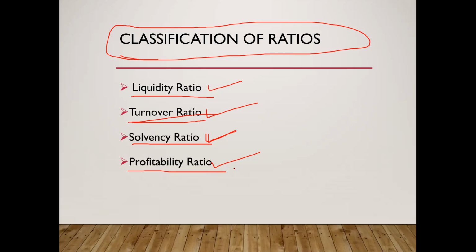Then the third one is payout ratio. It is used to measure the portion of EPS given as dividend. It is calculated by dividing the DPS by EPS, dividend per share divided by earning per share. To recap: earning to price ratio, EPS divided by market price per share. Dividend yield ratio, dividend per share divided by market price per share. Payout ratio, dividend per share divided by earning per share. Is it clear? These are some other ratios.